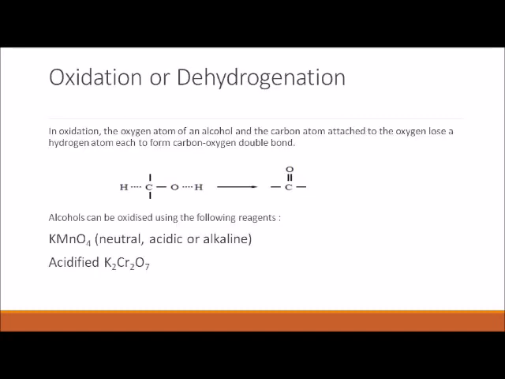Next reaction is oxidation or dehydrogenation. In oxidation, the oxygen atom of an alcohol and the carbon atom attached to the oxygen each lose a hydrogen atom to form a carbon-oxygen double bond. Alcohol can be oxidized by the following reagents: KMnO4, neutral, acidic or alkaline, or acidified K2Cr2O7. So KMnO4 and K2Cr2O7 are two strong oxidizing agents. With the help of these oxidizing agents, the alcohols are converted into carboxylic acids.